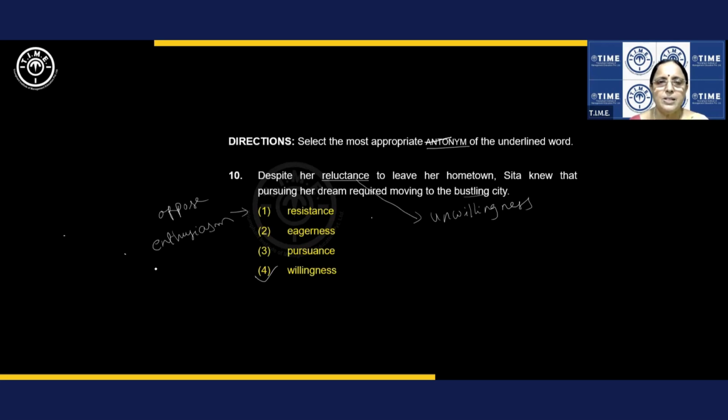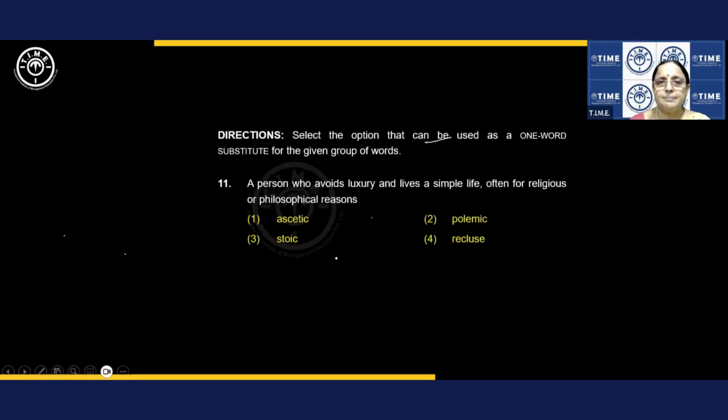Pursuance is continue, continue to do something, continue the work, pursuing the degree and so on. So the antonym should be a positive word. Resistance is a negative word. Unwillingness, eagerness. Eager is enthusiastic, but it is willingness, not enthusiasm. Opposite to eagerness is disinterest. You understood? So the answer is willingness.